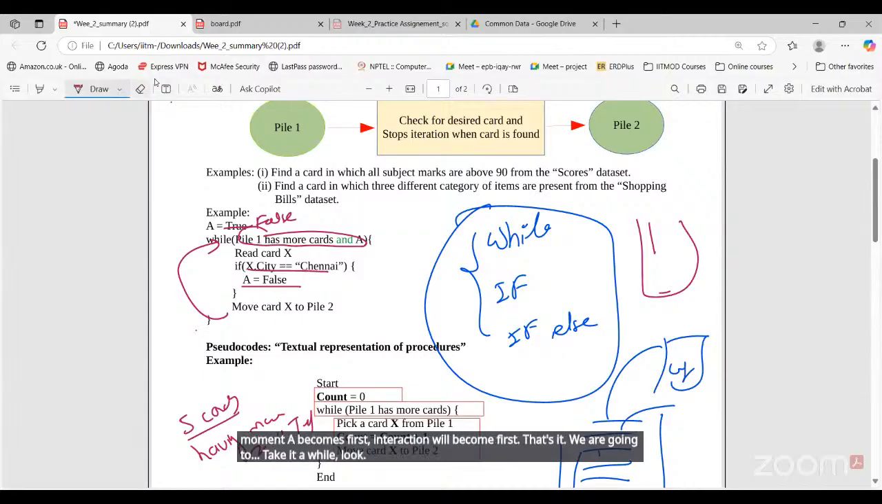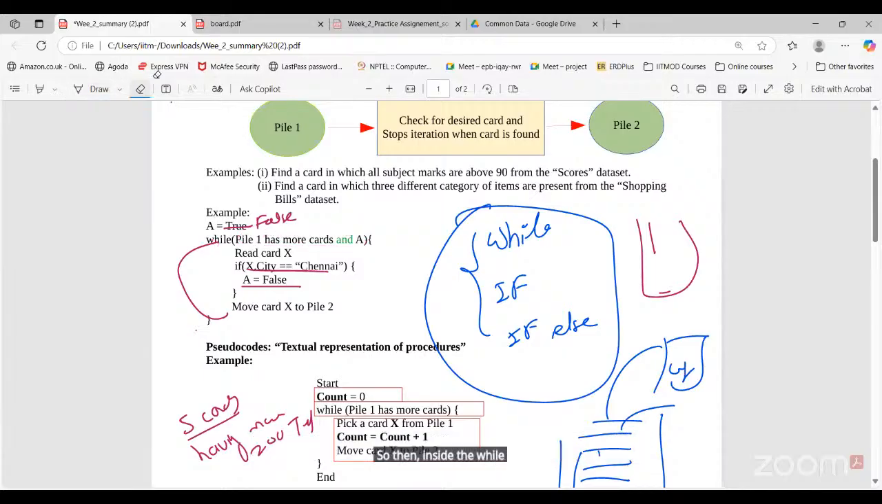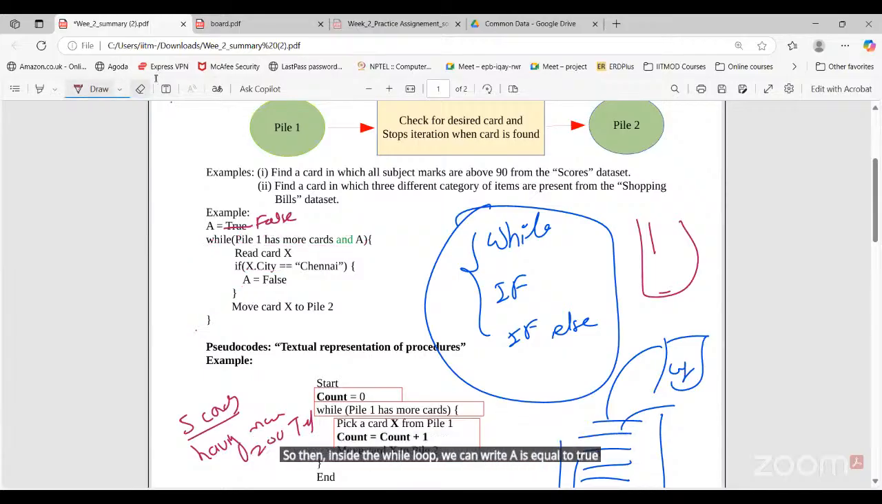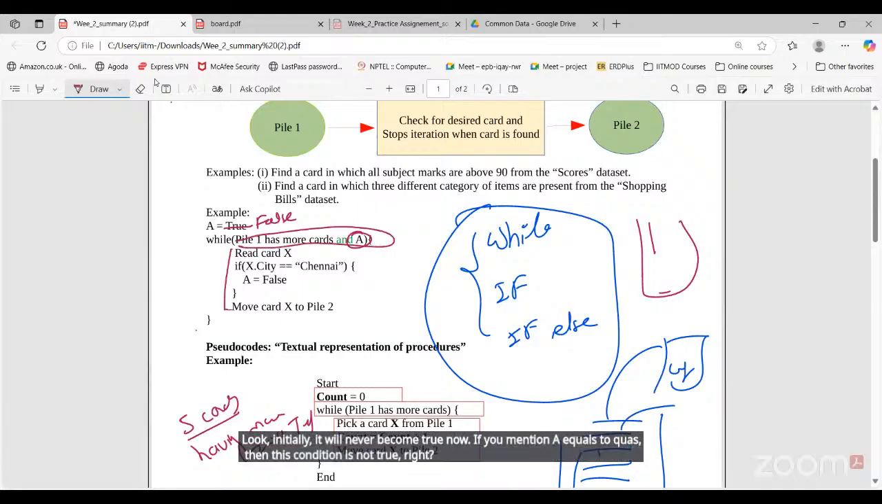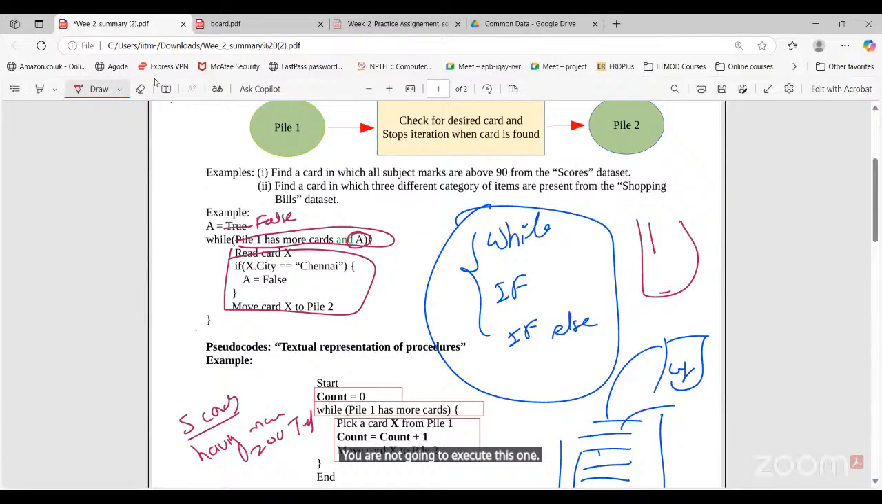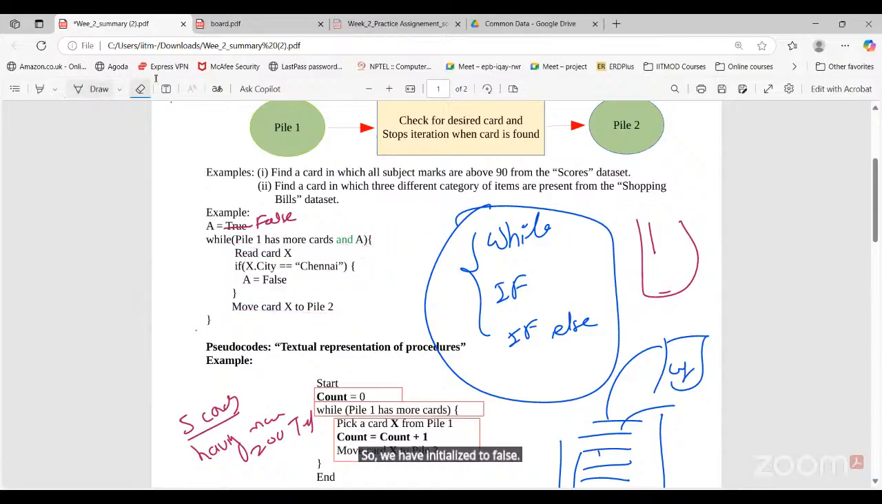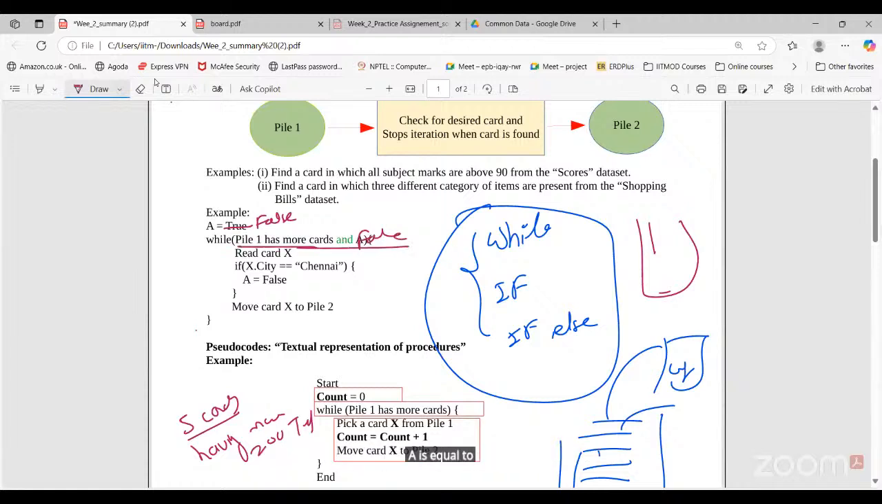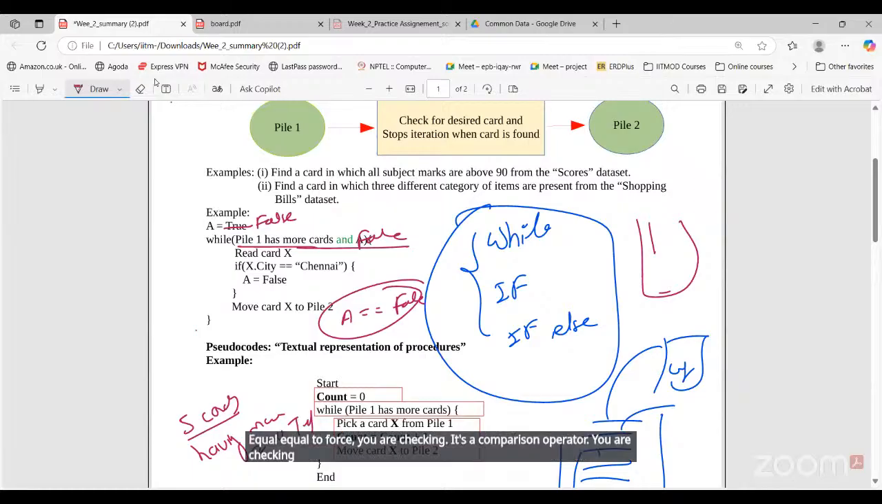Then inside the while loop, we can write A is equal to true if X dot city is equal to Chennai. No, initially it will never become true now. If you mention A equals false, then this condition is not true, right? Then you are not going to execute this one. So we have initialized to false. Then A is equal to false, and you are checking with the comparison operator whether the value of A is false or not.